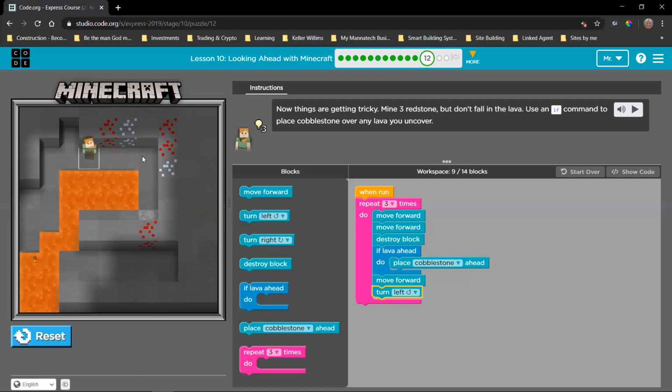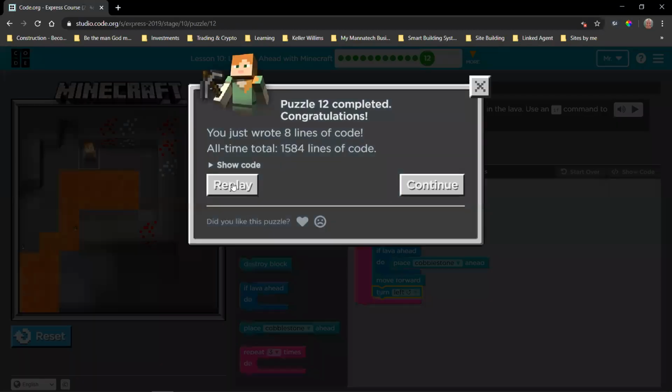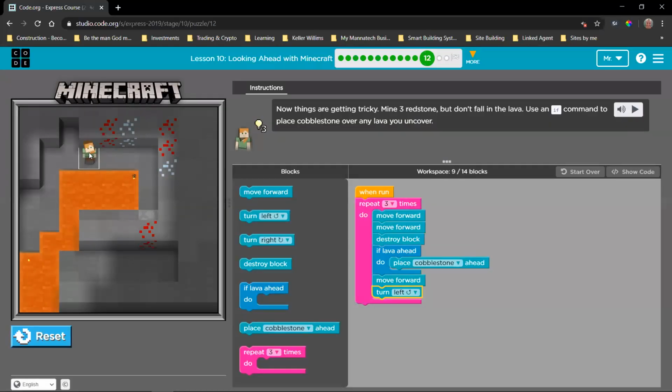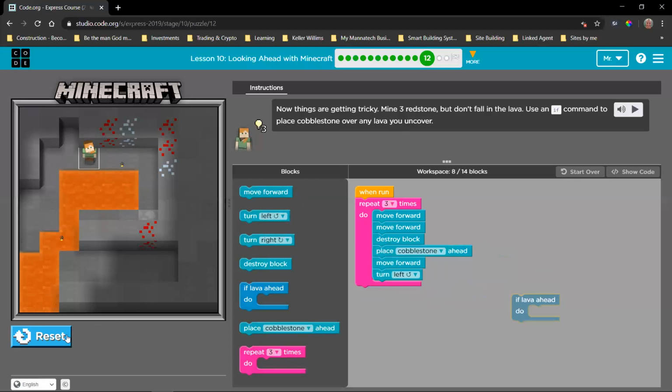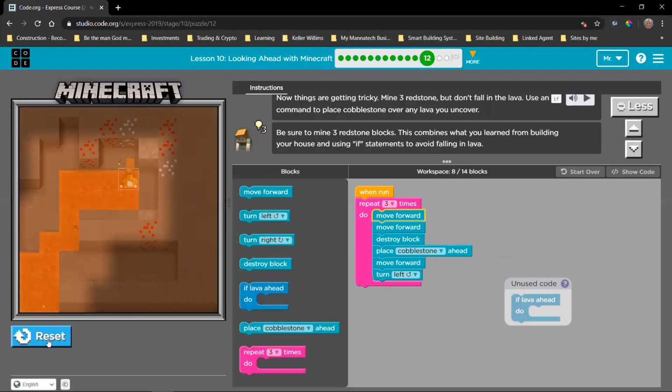Now I want you to take note here. This block here and this block here, there was no lava under this redstone. So if we didn't use this if, and we only said place cobblestone, what would have happened is the same problem we had earlier. We would have placed the cobblestone on top of something else, and then we wouldn't have been able to move there. Now check. You see, that's not a good idea.